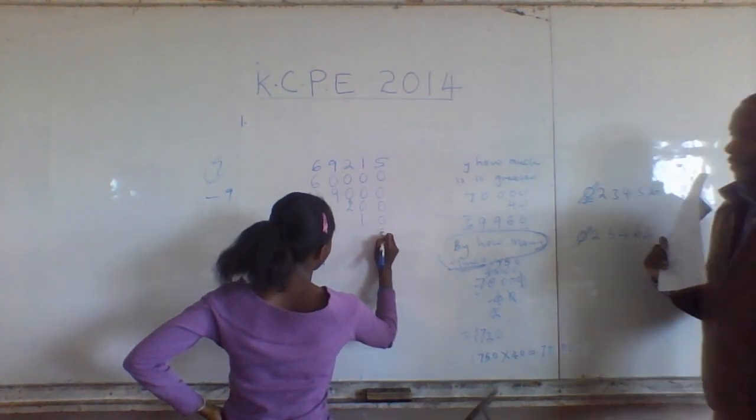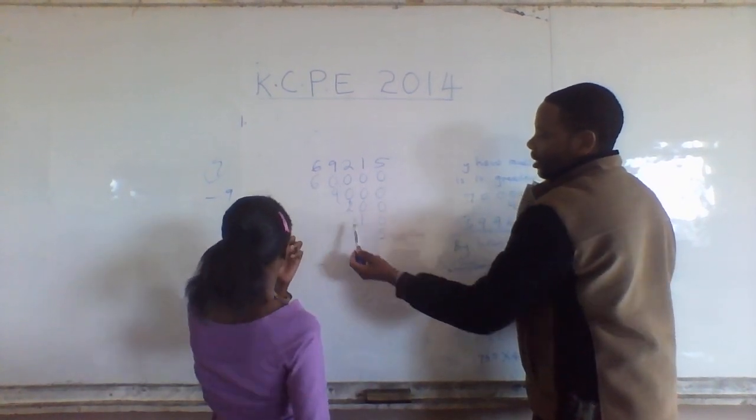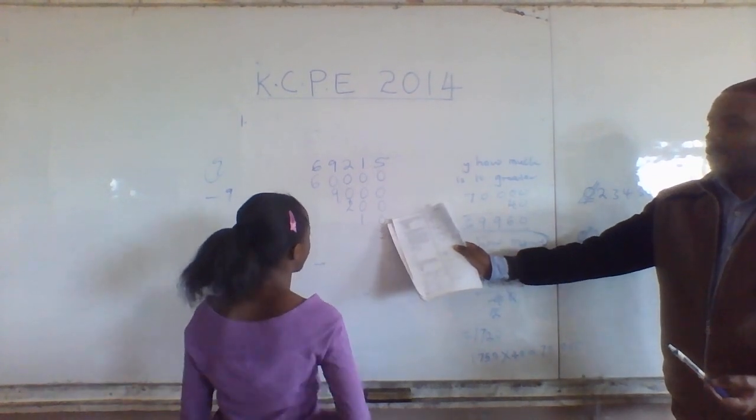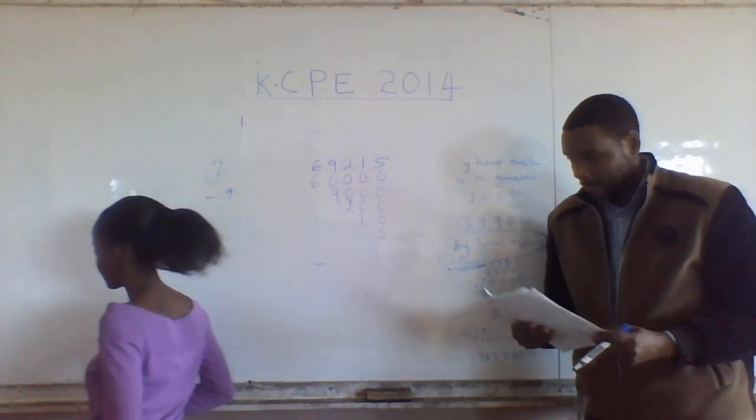So the first digit is 60,000. The other digit is what? 9,000. The other digit is what? 200. The other digit is what? 10. The other digit is what? 5. Those are the total value of clap for her.